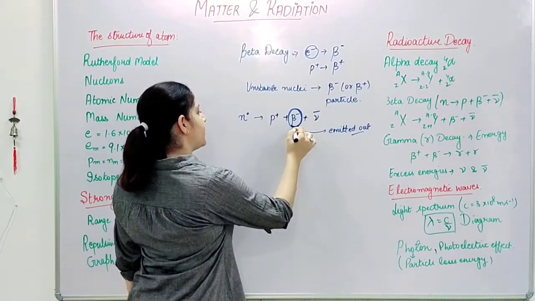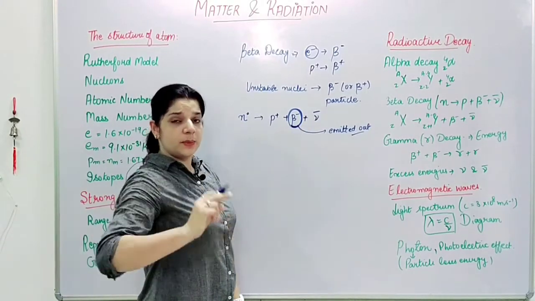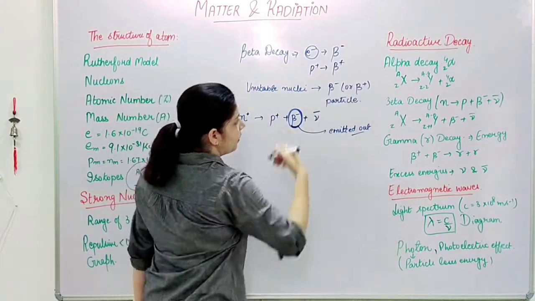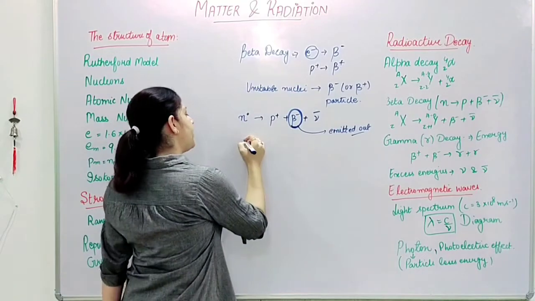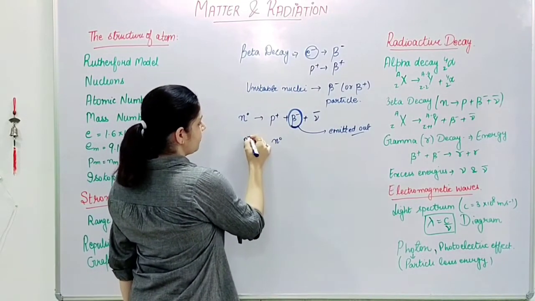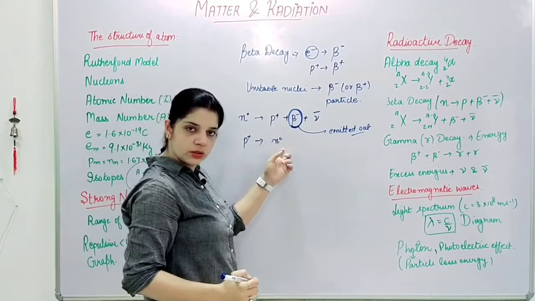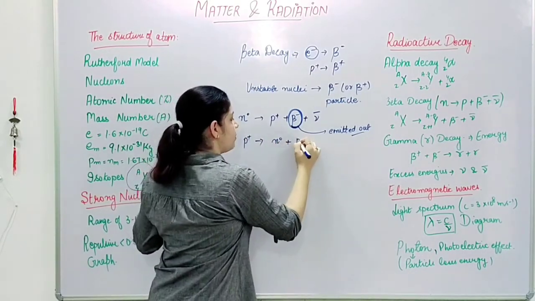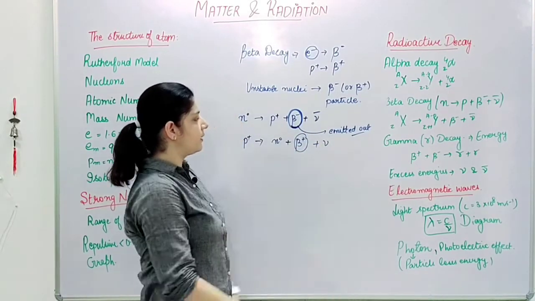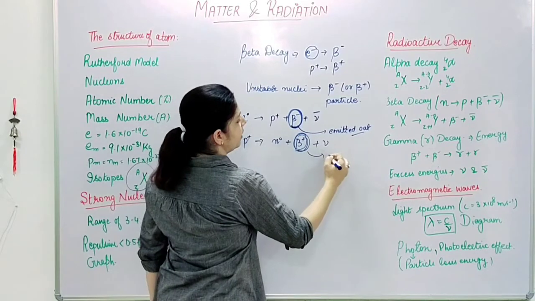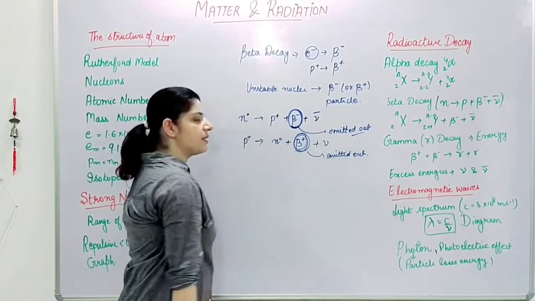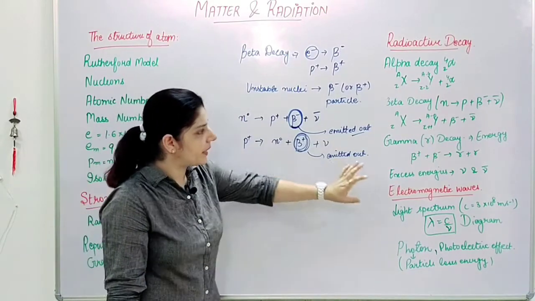Now this is beta decay. This is beta negative. In the opposite way, beta positive decay will happen when one proton gets converted to a neutron. This was positive, this is neutral. So I'll say one beta positive and one neutrino are created, and this is emitted instantly. So this is the example of my beta decay.